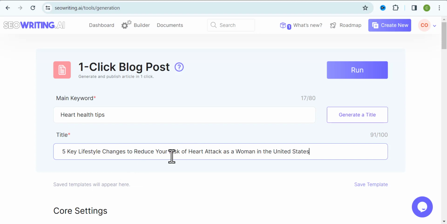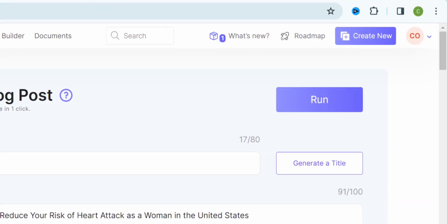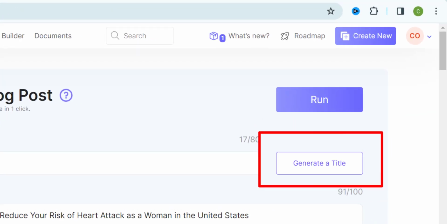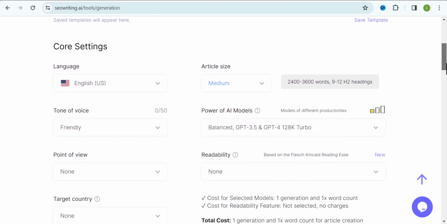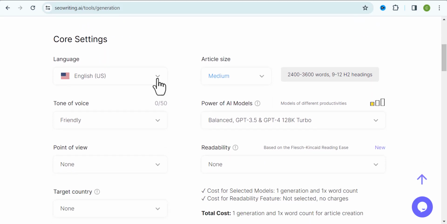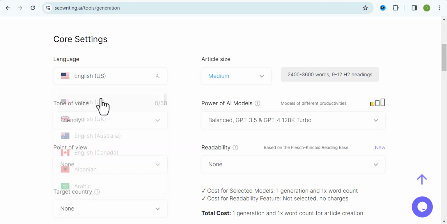So you can see that we have our blog title right here, and most times I want you to know that some of them would basically not give you a title to write on, and that is when you can make use of this AI feature right here. So SEOwriting.ai has an AI feature that would help you generate the best title for the blog that you are writing. Now for the language, you actually want to choose something that suits you. So for me, I'm going to go ahead and choose English.